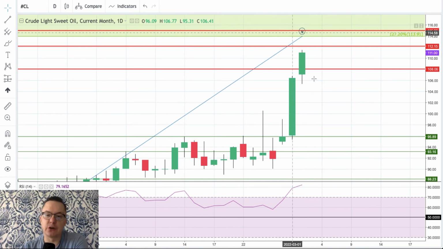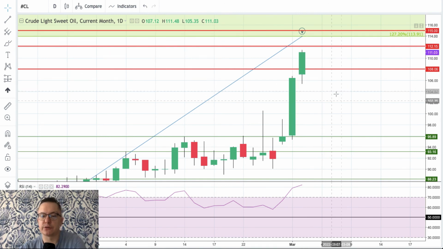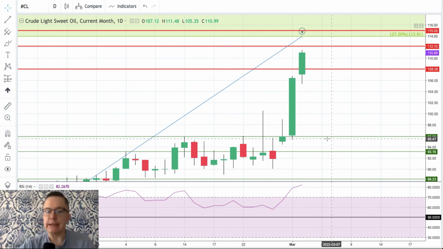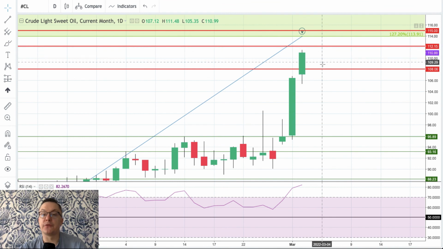So I think somewhere the crude oil might start to either consolidate, or it will do some sort of pullback to the downside, or there will be a full reversal on the crude oil chart.